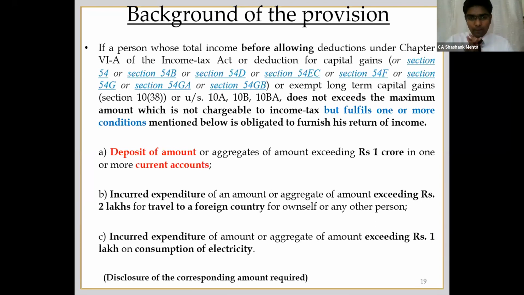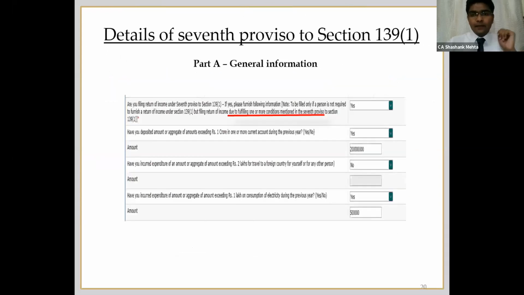As you all know, this kind of condition also existed up till AY 2006-07. After that it was removed, but now they have reintroduced it. It is a kind of economic indicator or economic factor for tracking the assessees who are spending more but are not filing return of income for any due reason. So that is a very important point for filing ITR. That was with respect to the seventh proviso.